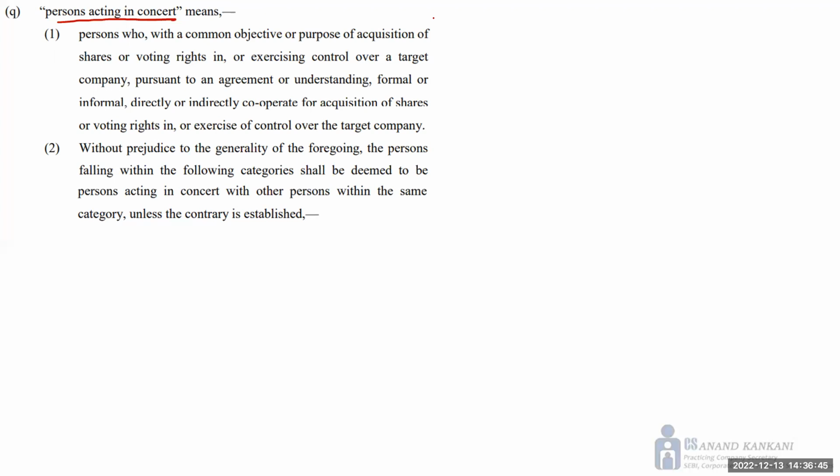You have the first part, where SEBI has tried to identify and demonstrate who can be called the PAC, and you have the second part, which actually comes into the category of deemed PAC. So it's similar to your insider trading regulation. You have certain persons who are called insiders, and then there are deemed insiders, right? So this is a deemed connected person, right?